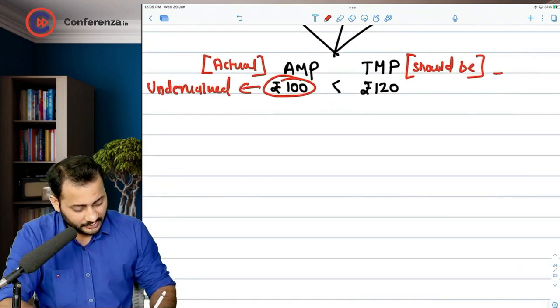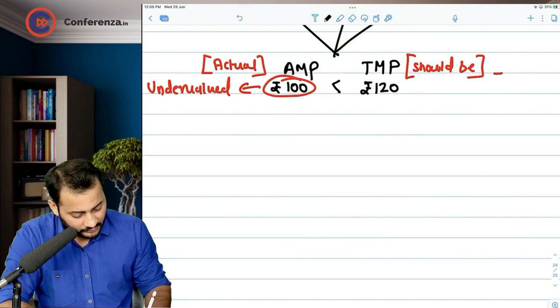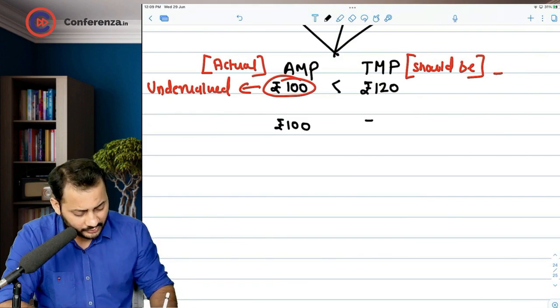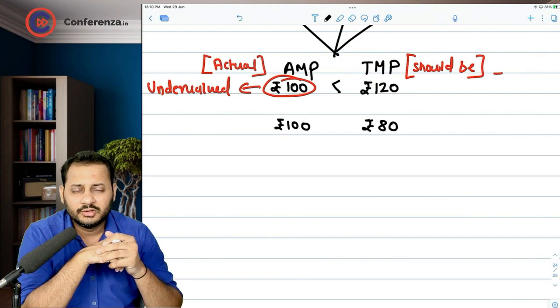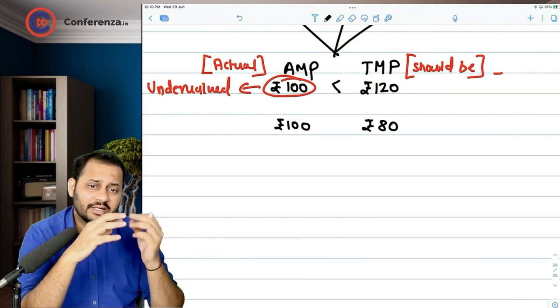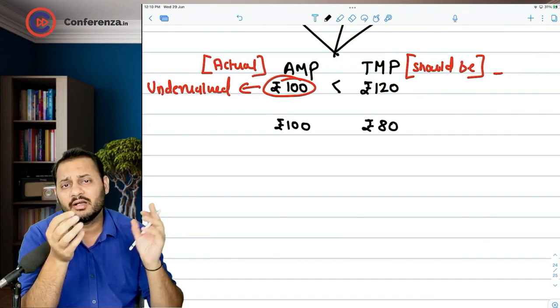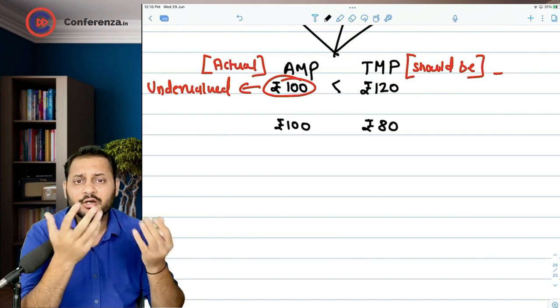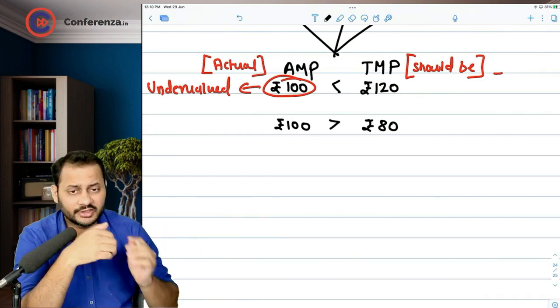Okay, let's just repeat the question. Let's say for example 100 rupees is the market price, and you have applied all your theories and you came to the conclusion that the market price should have been 80 rupees. Now according to you, this share should have been available in the market at 80 rupees. When you went to the market to buy the shares, you saw that the share is available at 100 rupees, which is more than your expectation.